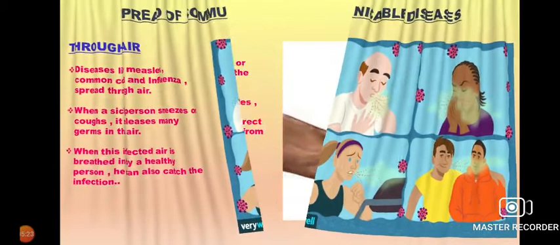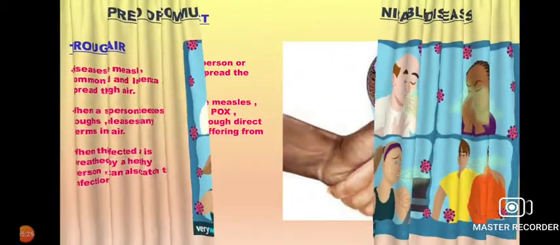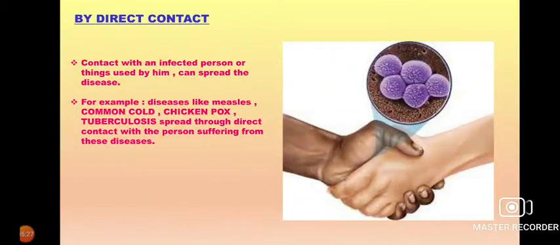Next we come to the spreading of communicable diseases by direct contact. Contact with an infected person or things used by him can spread the diseases. A very easy example: diseases like measles, common cold, chickenpox, and tuberculosis can spread through direct contact with the person suffering from these diseases.